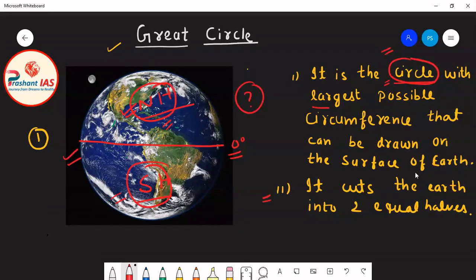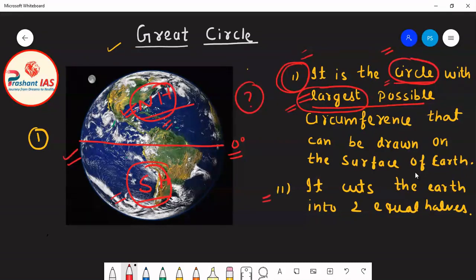Now the second thing is that its circumference should be largest. Try to remember that I told you in the previous classes that the equator is the largest parallel of latitude. The equator is the latitude whose length is largest. So the equator is also qualifying this condition, that it is the circle with the largest possible circumference. The first condition is satisfied.